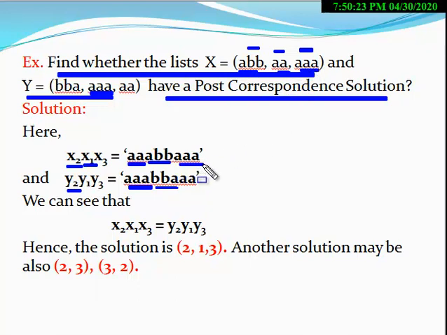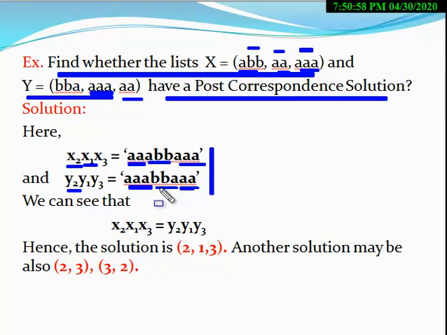So here we put the third element of X, and again you have to put the third element of Y. Now clearly these two sequences are equal. Here triple A, BB, triple A, and triple A, BB, triple A. Clearly these two are equal.